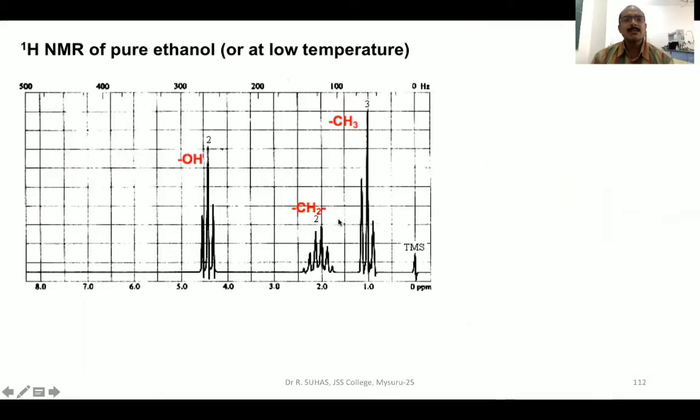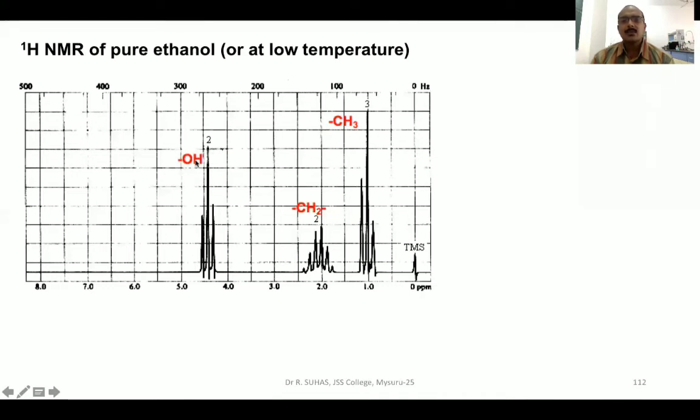So this is the 1H NMR of pure ethanol, or this ethanol was recorded at low temperature. So what happens? Ethanol is CH3, CH2, OH. This CH3 is coupling with CH2. There are 2 protons neighboring, 2 plus 1, 3. That's why it is giving a triplet here. Whereas this CH2, in the earlier case, gave a quartet because of coupling with CH3 alone. But because it is pure ethanol, or the spectra was recorded at low temperature, this CH2 is coupling with CH3 as well as OH.